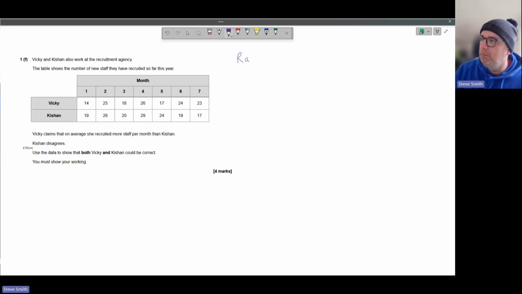At the start of Friday's lesson, I wrote all the averages down. If you remember what they mean: range, highest takeaway lowest; modal, mode, most common; median, middle when in order.